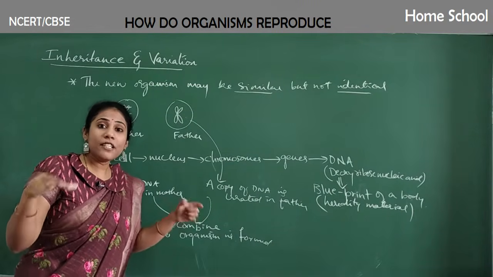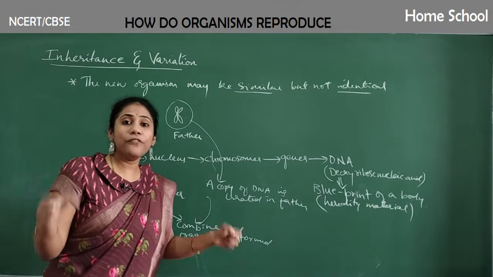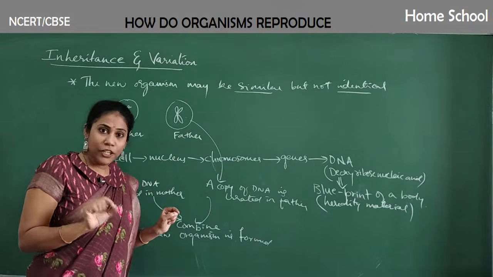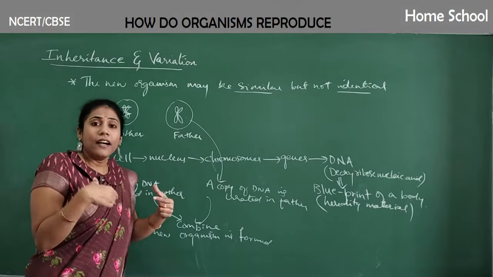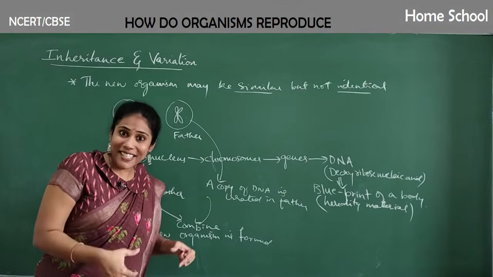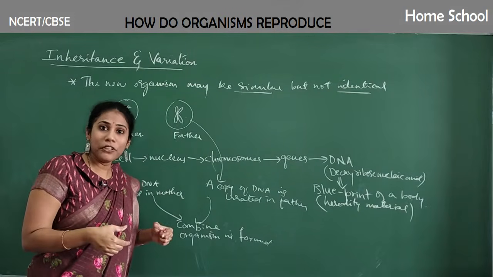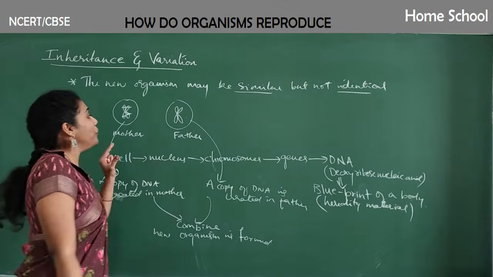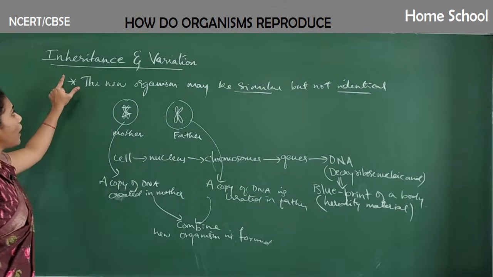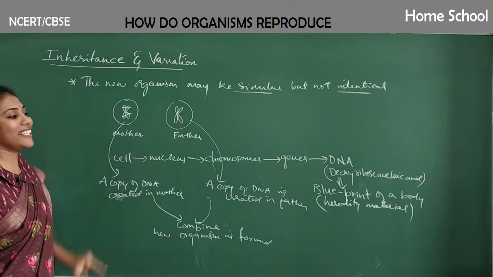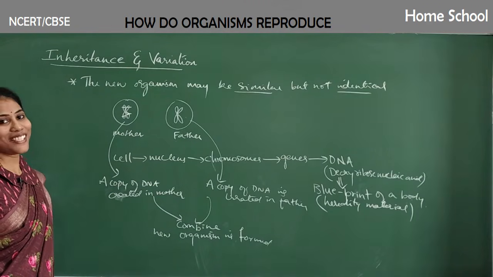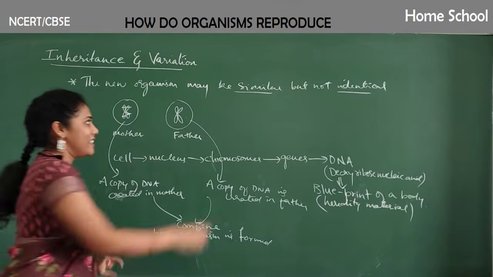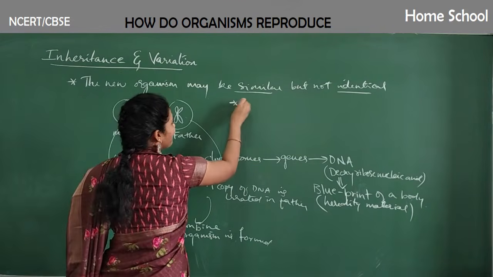Okay, the DNA is very powerful, it has information to make various types of proteins, various types of things. So a new cell is created by itself for its own existence, for its own survival. And during that process, you will observe a concept of inheritance and variation.